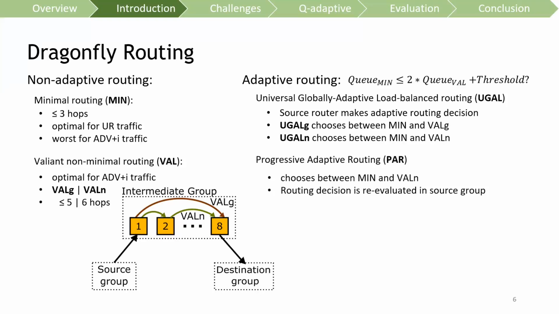Progressive adaptive routing, or PAR, improves UGAL but lets the routing decision be re-evaluated in the source group, such that a previously made minimum routing decision could be revised to follow a non-minimum forwarding path if the packet encounters local congestion in the source group.